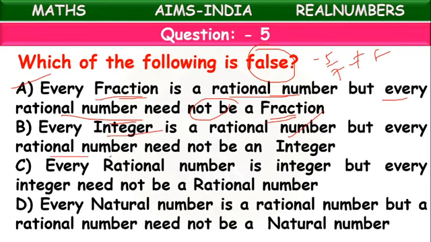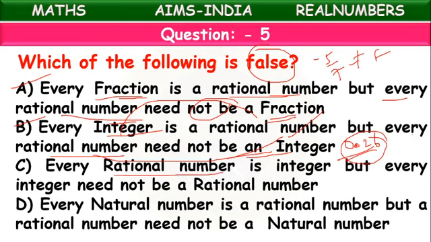But every rational number need not be an integer, because 0.26, a terminating decimal, is also a rational number, but it is not an integer. So an integer can become rational, but a rational number need not be an integer. It is also a correct statement.